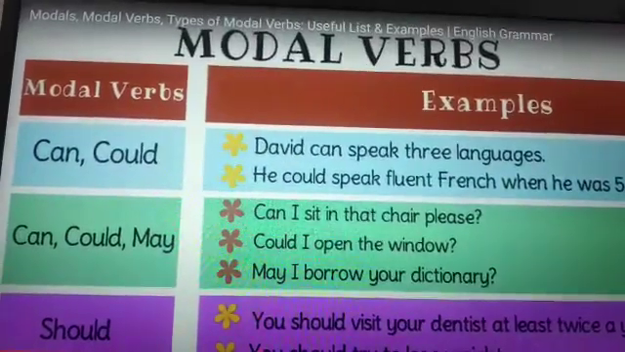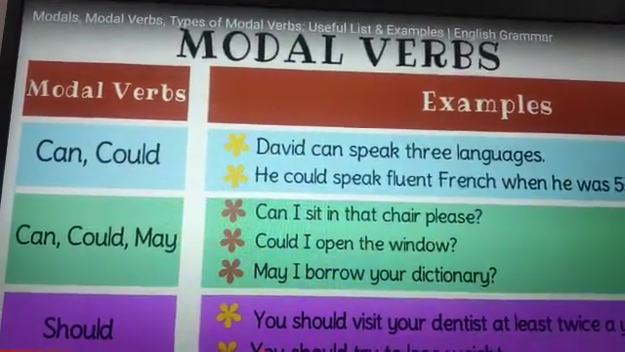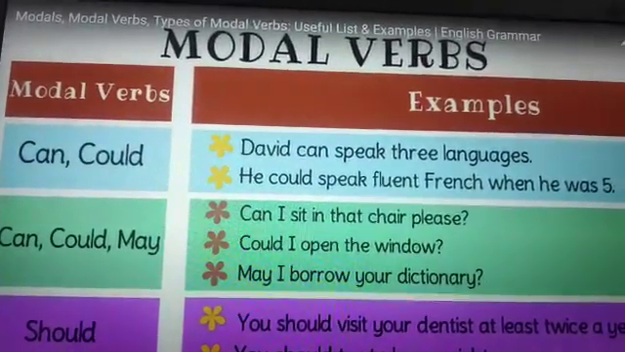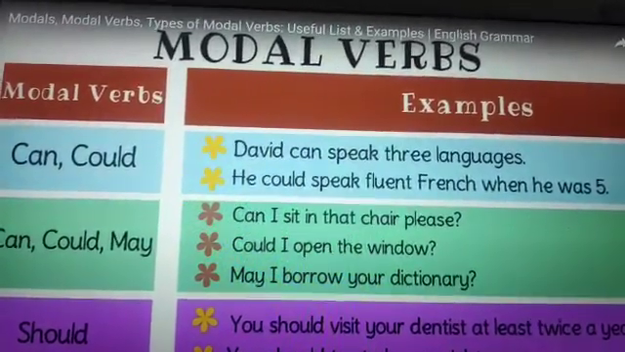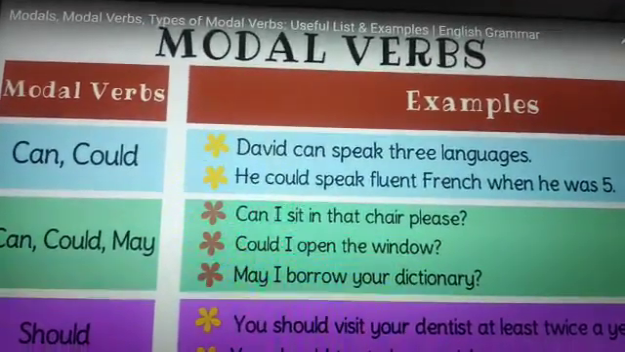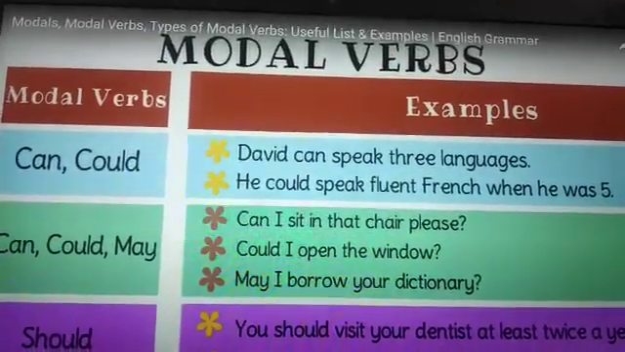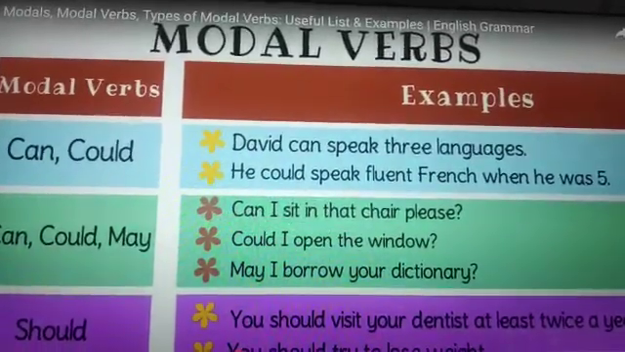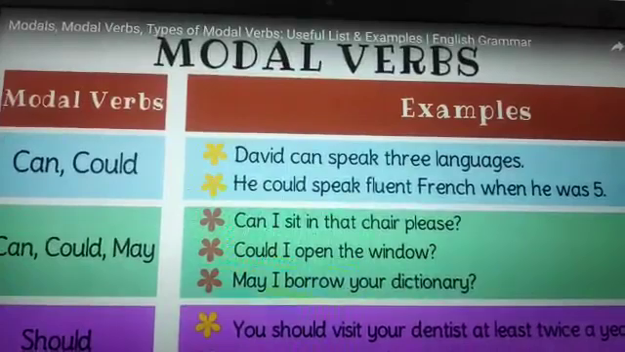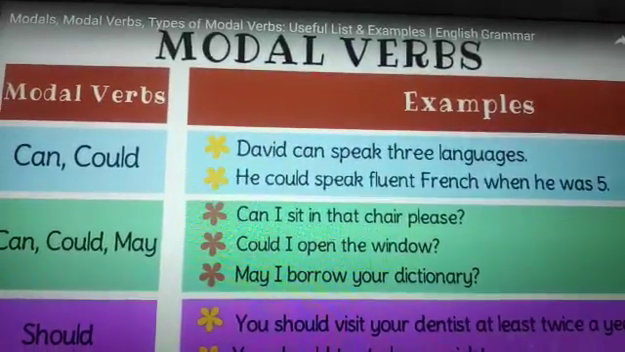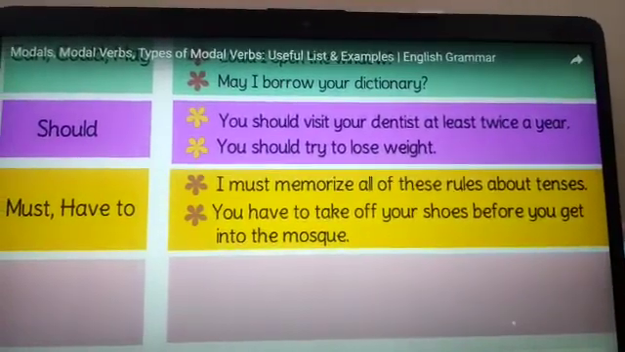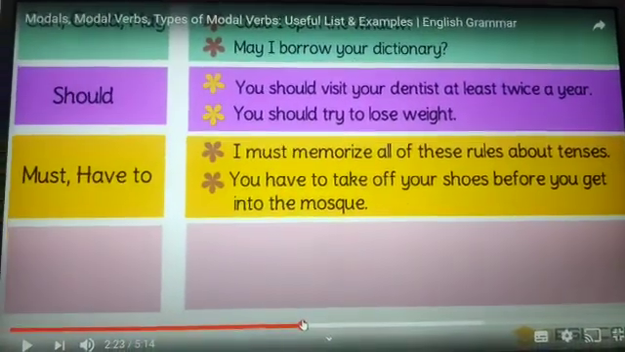So if we talk about advice, then should is to be used. You should visit your dentist at least twice a year. You should serve your parents. You should obey your elders. You should complete your work on time. So when we want to give advice or recommendation, then we use the modal that is should. You should try to lose weight. So now let's have an example.